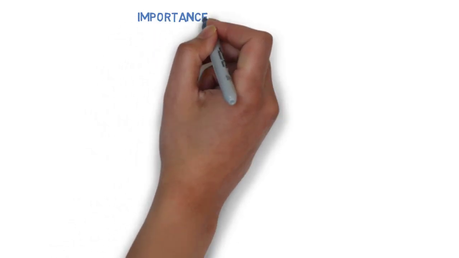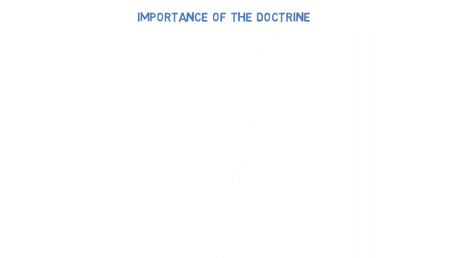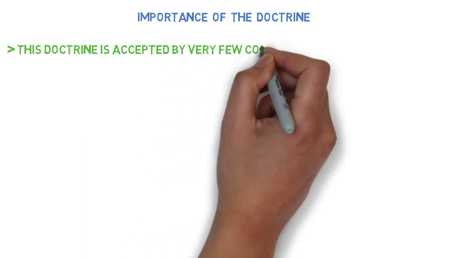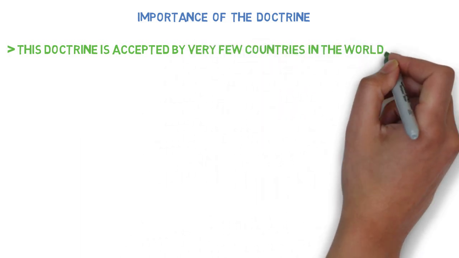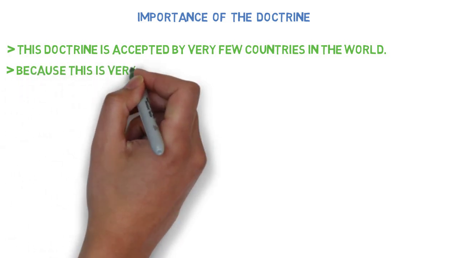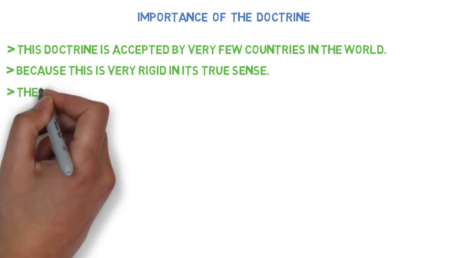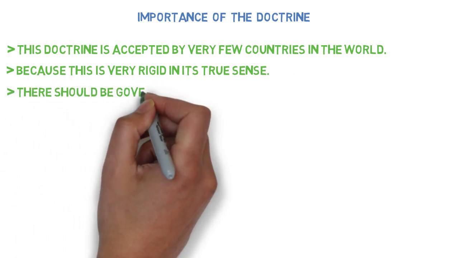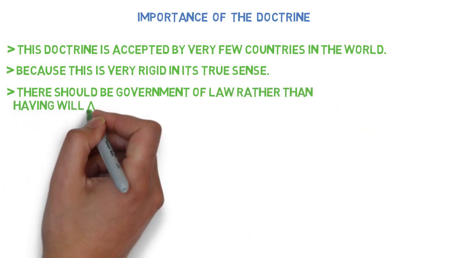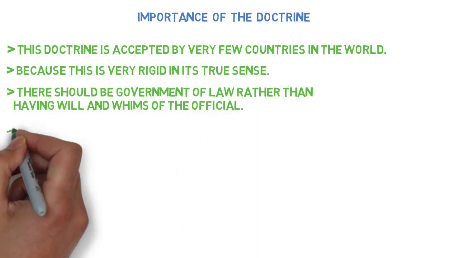Now, let's see why this doctrine is important. Importance of this doctrine. First of all, this doctrine is accepted by very few countries in the world because this doctrine is very rigid in its true sense and it cannot be applied easily. According to this doctrine, there shall be a government of law rather than the will and whims of the officials, and this is very important for any democracy.